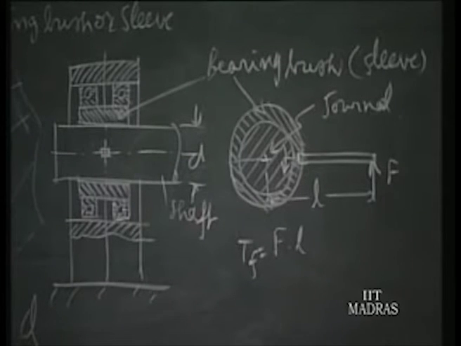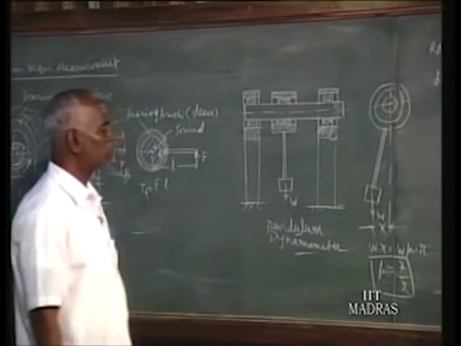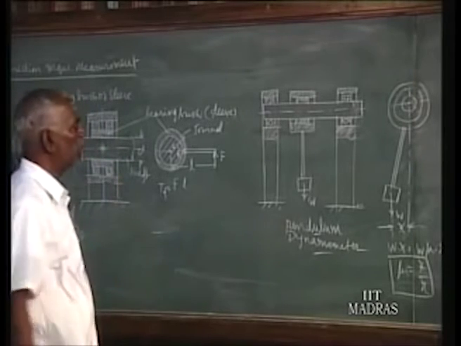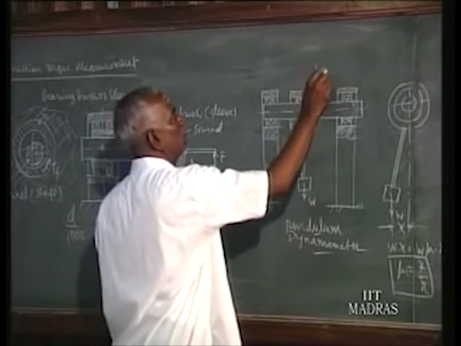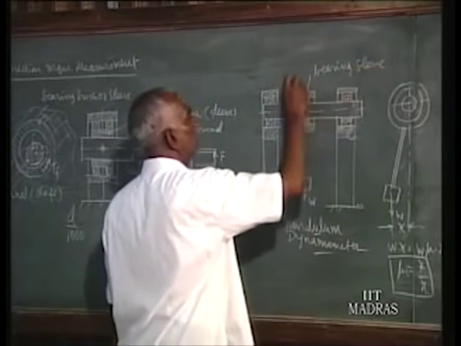Another better method than this is called the pendulum dynamometer. For small bearings of less than 10 mm inside diameter you can use it, whereas the other technique can be used for any bearing, any size. So this is the small bearing. This is the bearing sleeve, and this is the holder.